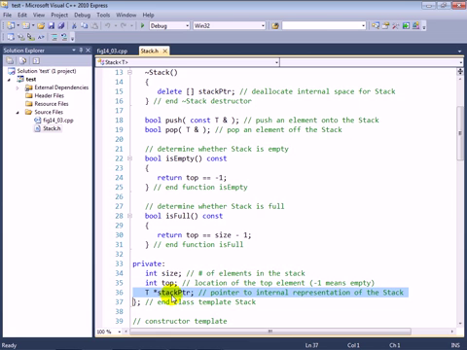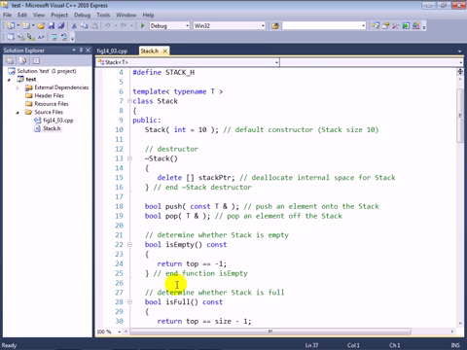And basically, let's say we create a stack of integers, we will then allocate dynamically an integer array under the hood of this class to store all of the integers that are placed into the stack, and the top integer is going to represent where the current top of the stack is at any given time. And for those of you who may not be familiar with the stack data structure, basically it's like a stack of dishes. You always put something in at the top of the stack, and then you always take something out from the top of the stack as well.